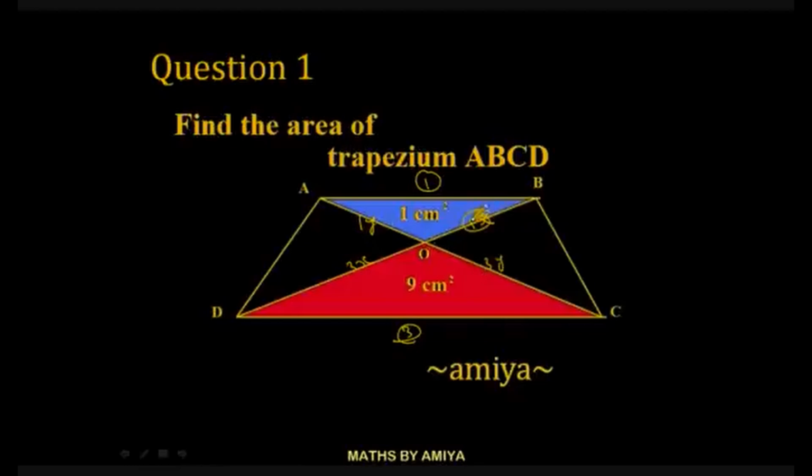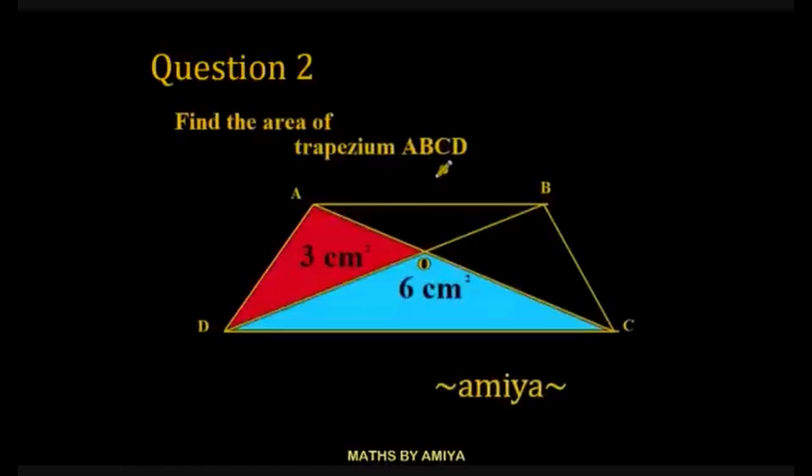Now, for the 1x ratio, area is 1, for the 3x area should be 3. That is within a common vertex. And for the 1 is 1, 3 should be 3. And within a trapezium, you should note down one point. These two areas are always same. If this one is 3, this one is 3. So first of all, 1, 9, side is 1, 3, 1, 3, 1, 3. 1 is 1, 3 is 3, 1 is 1, 3 is 3, so 9 and 1, 3, 3, 9, total is 16 centimeters square is the area.